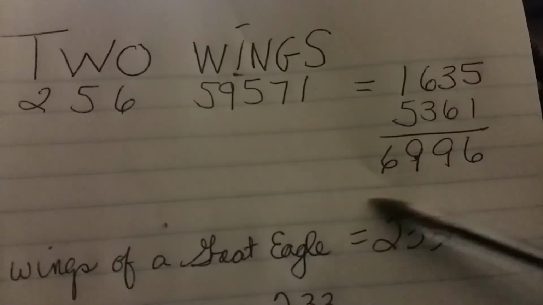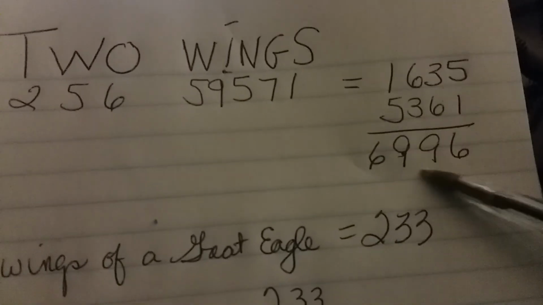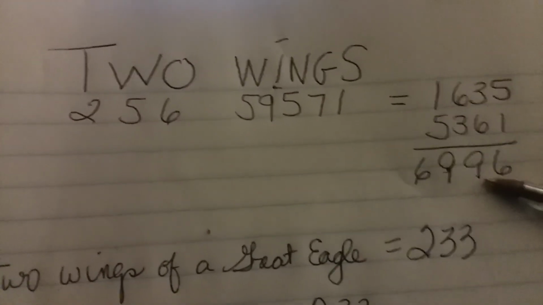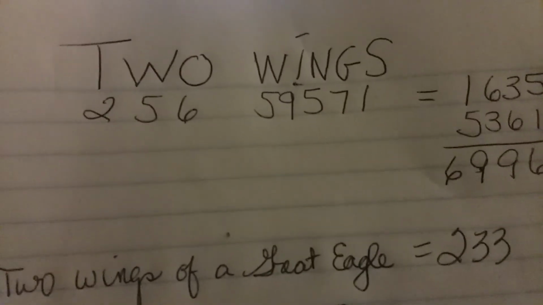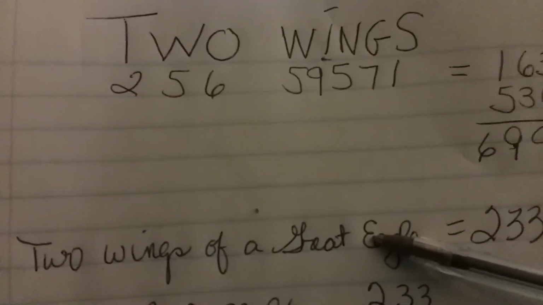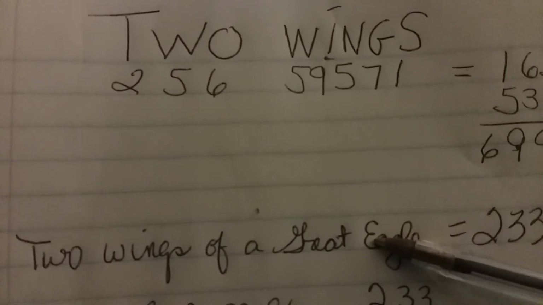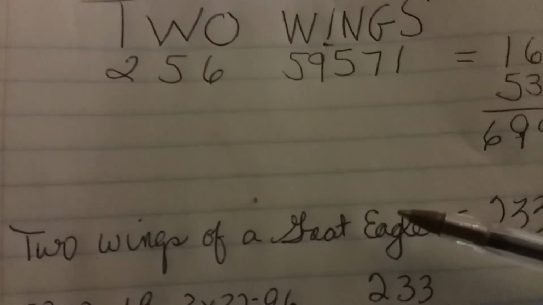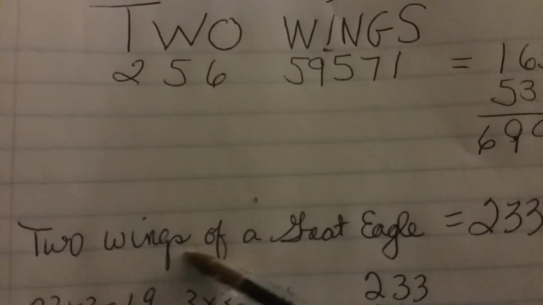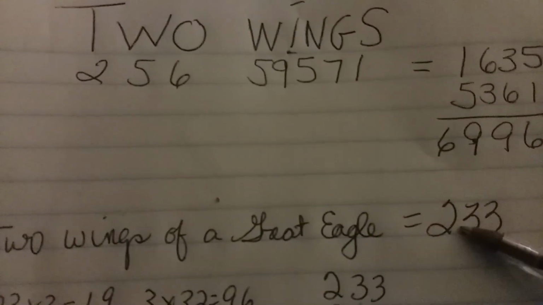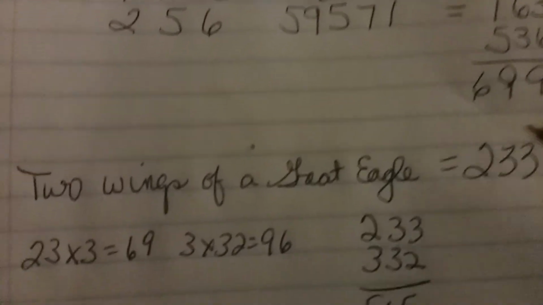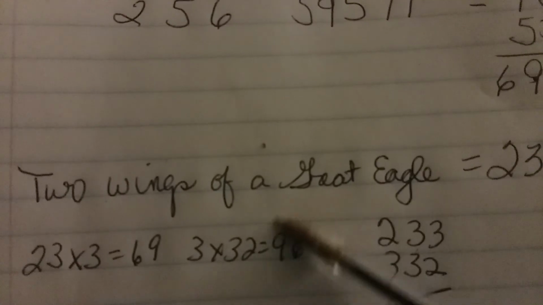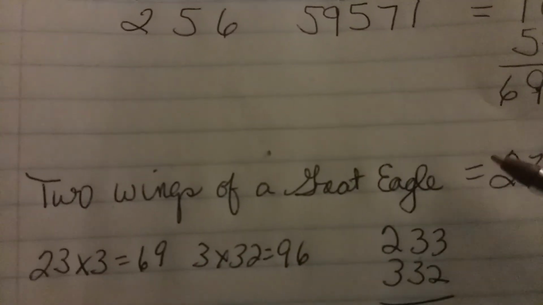So you got pi, 69, then you get the opposite of pi, which is 96. So two wings are representing time and anti-time. And we know that Jesus is the great eagle, so he's the one that's going to bring the two together. And it's going to be symmetrical because the two wings, they're opposite, but they work together. And if you put two wings of a great eagle, it's going to equal 233 in simple gematria. And 23 times 3 is 69, and going backwards, 3 times 32 is 96. So he's going to bring the two together.